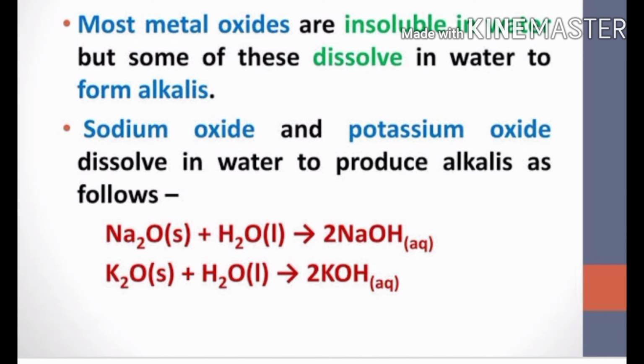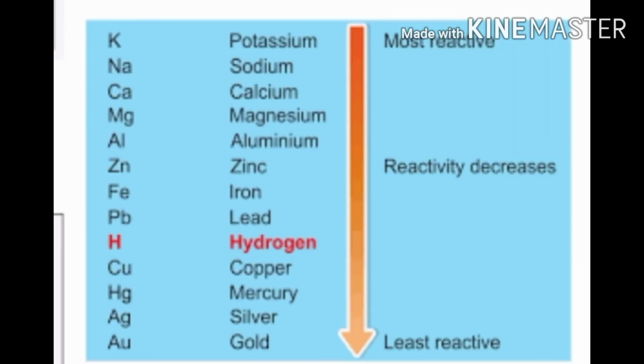NaOH and KOH. As we have seen, some metals react vigorously while others react at a moderate rate and the other metals are low reactive. So here is a reactivity series in which you can see the metals in the order of their decreasing reactivity.